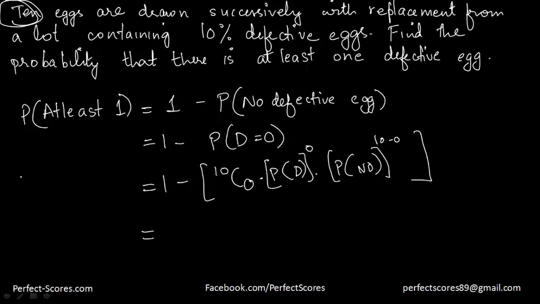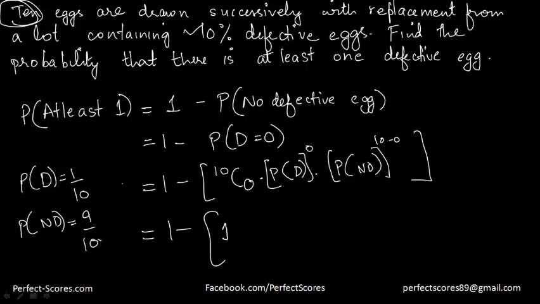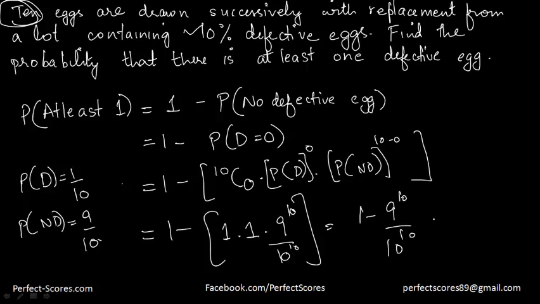And if we solve it, we know that the probability of getting a defective egg is actually equal to 10%, which is 1 by 10. And that means the probability of getting a not defective egg is actually equal to 9 by 10, because the probability of success and failure will always add up to 1. So it's going to be 1 minus 10C0, which is nothing but 1, into this over here, the probability of a defective egg, that is again something raised to the power 0, which is going to be 1, into this, which is going to be equal to 9 to the power 10 divided by 10 to the power 10. So my answer is actually going to be equal to 1 minus 9 to the power 10 over 10 to the power 10. So suppose you're understanding this point over here, guys, and let's just solve one more question.